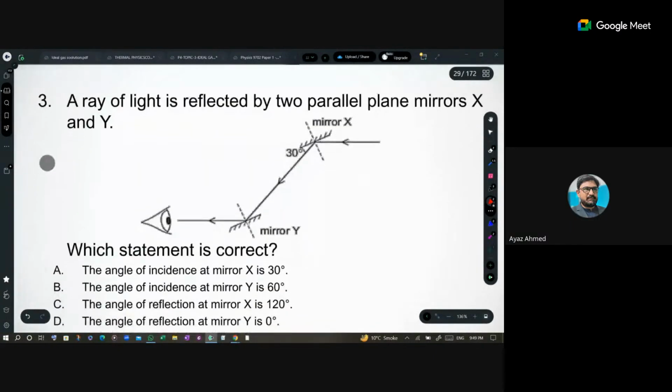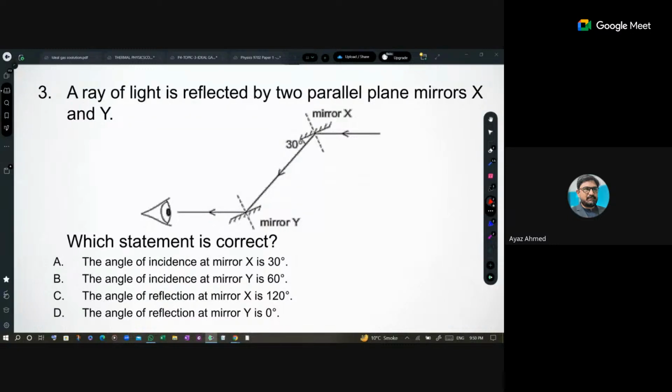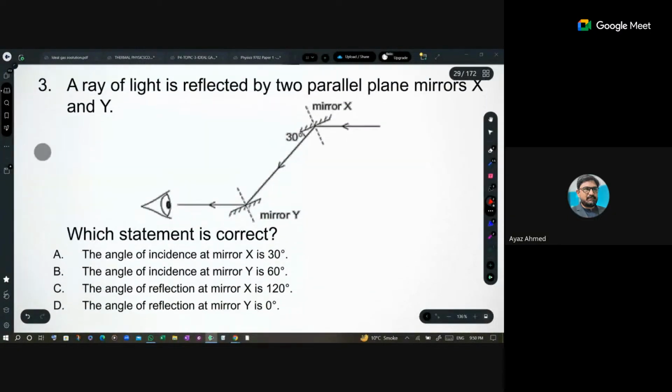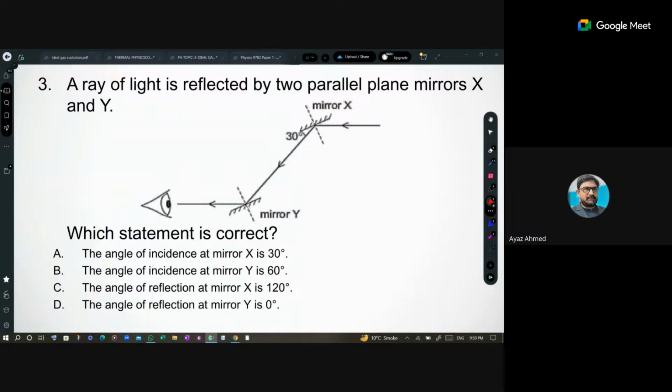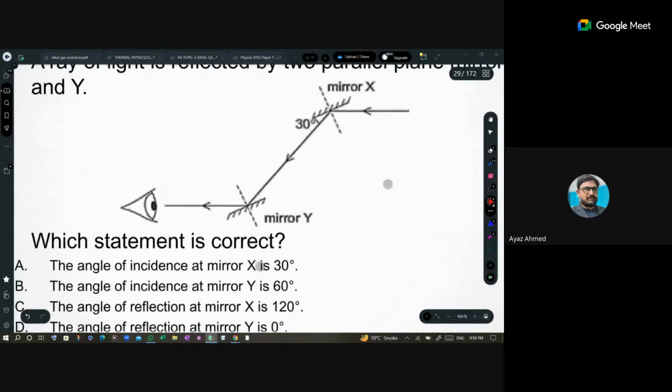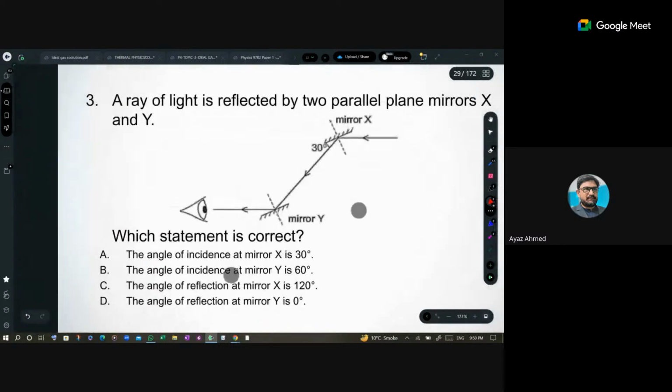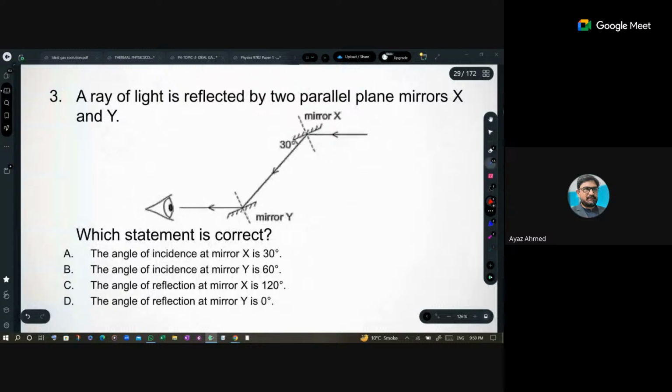Okay, yes. A ray of light is reflected by two plane mirrors, mirror X and mirror Y. Which statement is correct? Check this one. This is an O-level past paper question. This question is with you. You will answer this question first, then I will ask Hassan and then Ariba. Ariba, I'm going to give you processing time.